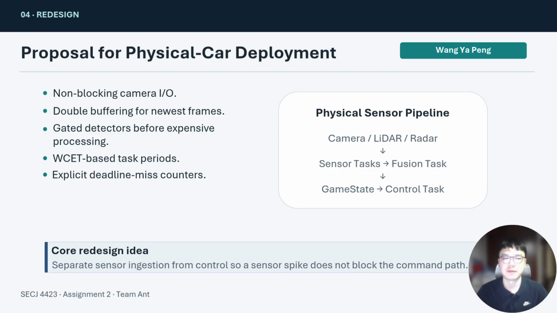Third, an event-driven design should be created. A low resolution check should run first, and full detection should only run when an event is detected. Fourth, task admission should be based on measured WCET, not only nominal values. The RT task carrier should also count deadline-miss events. For the physical sensor, we propose a CPU vision stage where camera and LiDAR data enter through a single task. Then a fusion task would push an output state for the control task.